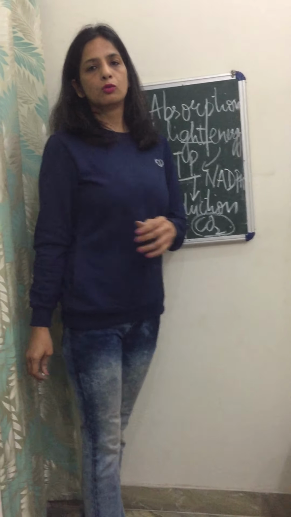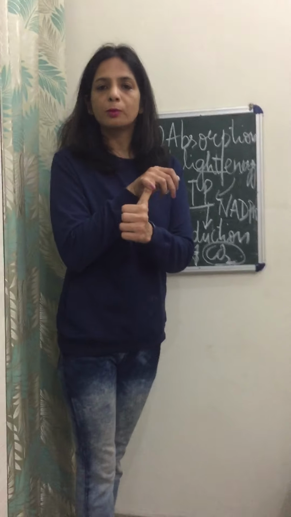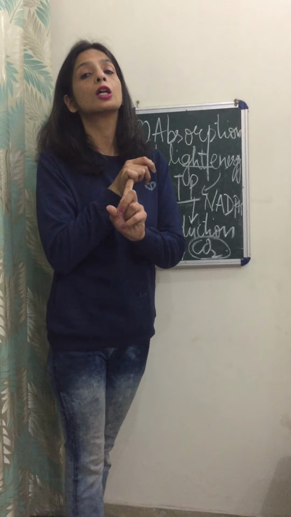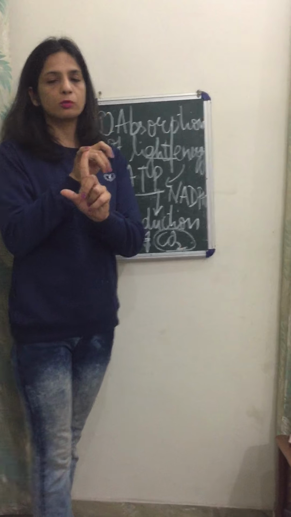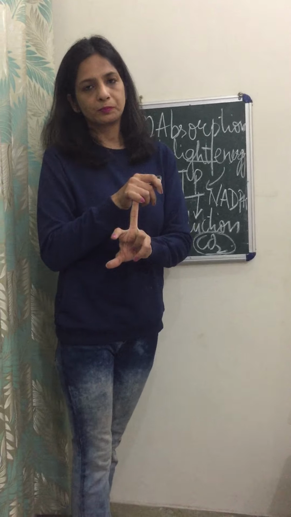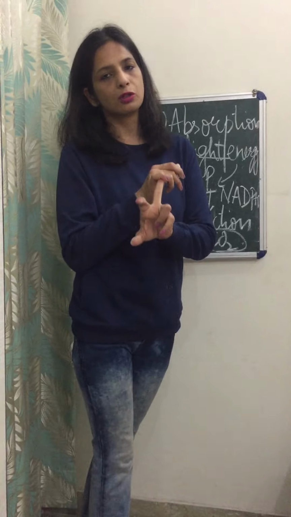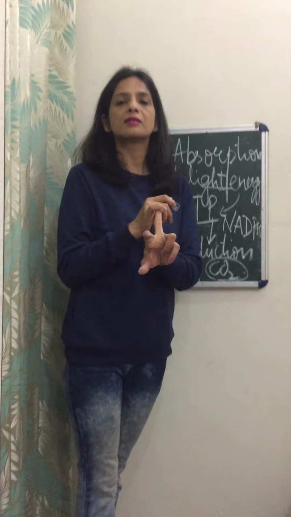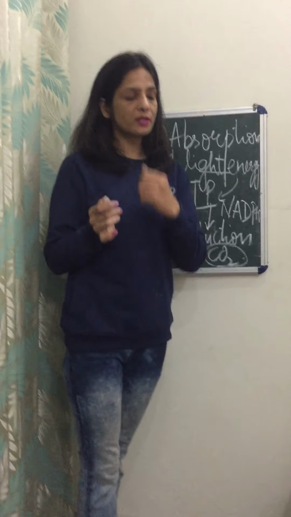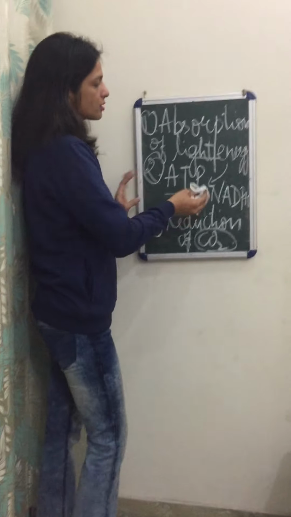You must have all read about the raw materials which are required. One necessity I told you already, which is the light energy provided by the sun. The second very important thing which is required for photosynthesis is obviously chloroplast. Remember, chloroplast. And the third thing which is required is carbon dioxide and water. By the reduction of carbon dioxide, the process of photosynthesis goes on because carbon dioxide is fixed into carbohydrates. And the next thing, H2O, is again very important because it is useful in the process of photosynthesis.